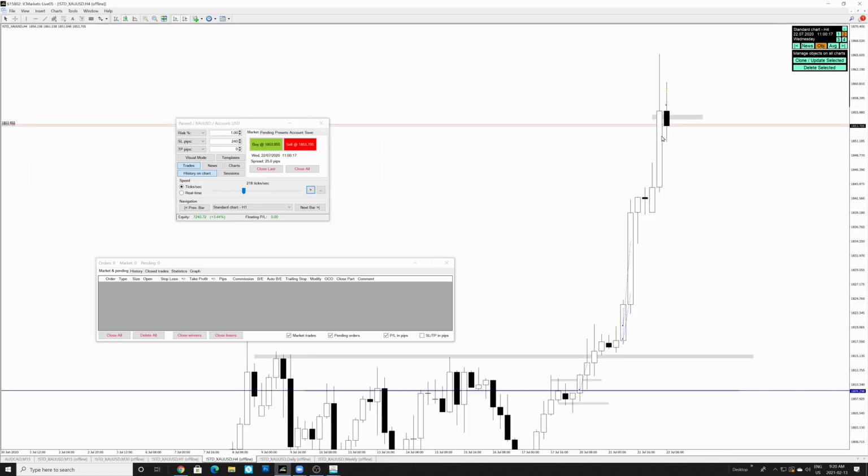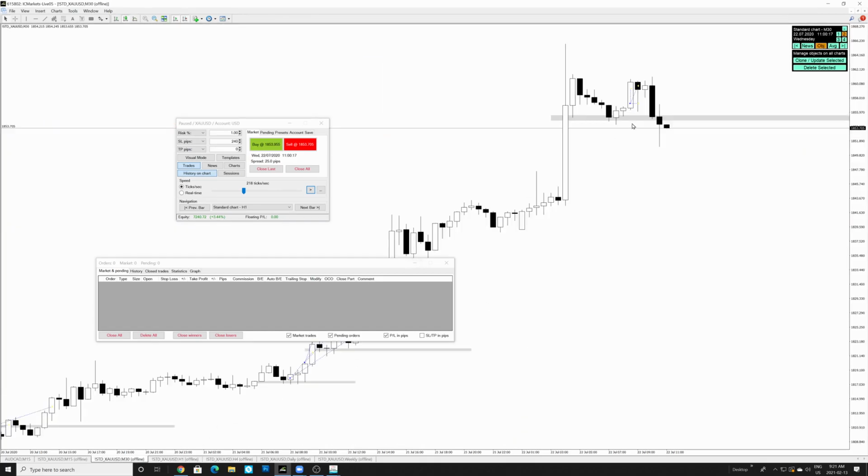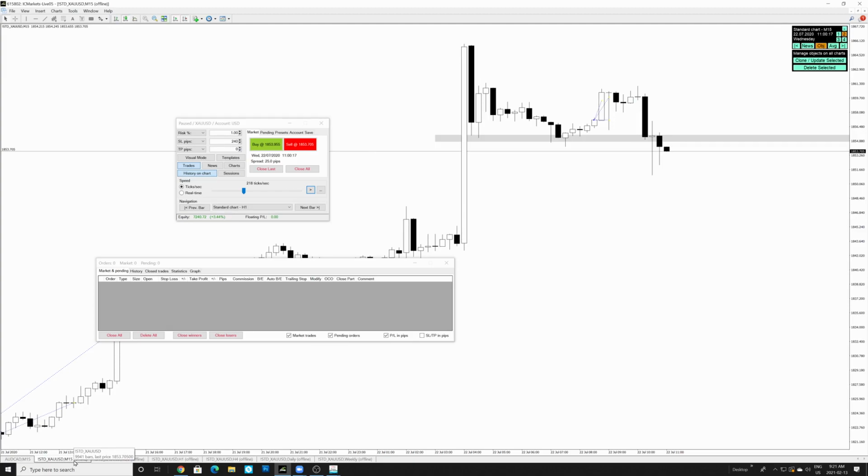But we need to look at the 4-hour time frame now. If we look on the 4-hour, we can see this 4-hour candle is coming bearish here. Looking at the 1-hour time frame, we're also closing bearish. Looking at the 30-minute time frame, we're also bearish at this point, but we got this rejection. Now, when we look on the smaller time frame, do we want to take a sell over here, or should we wait?